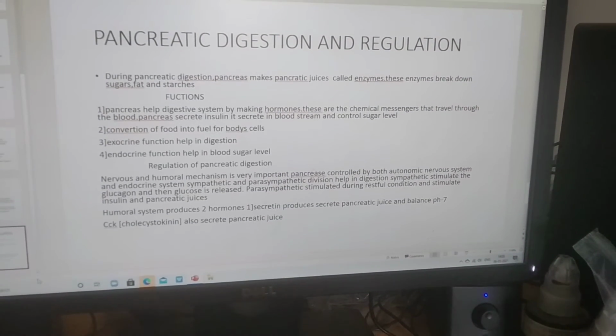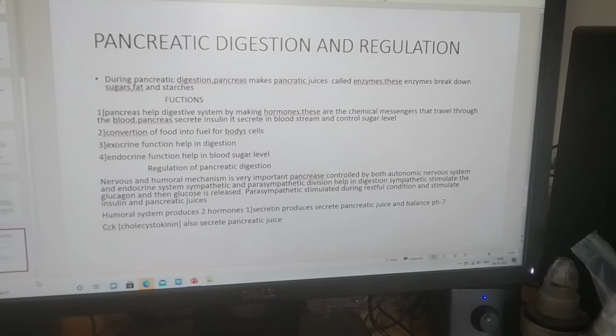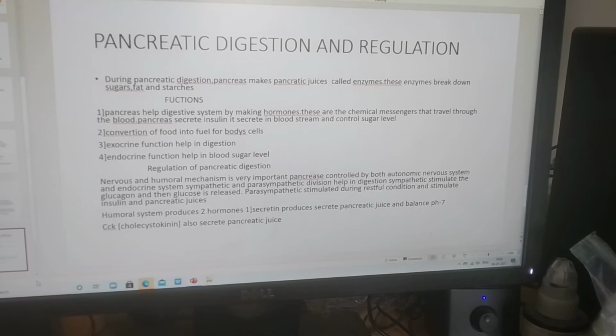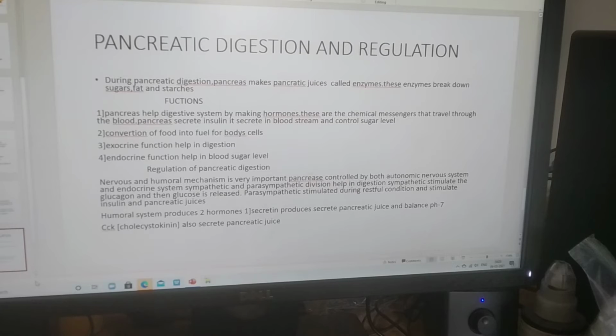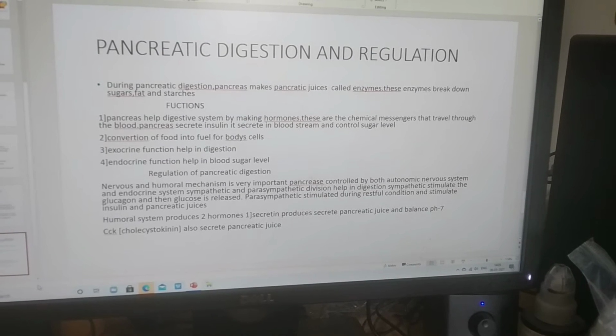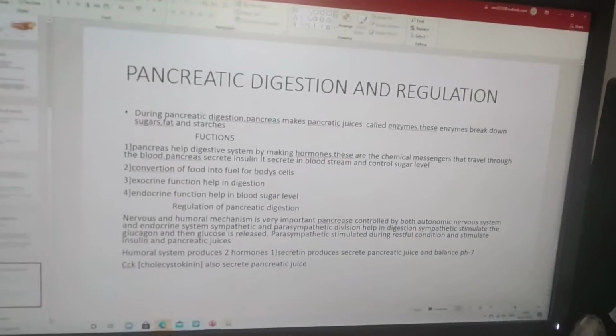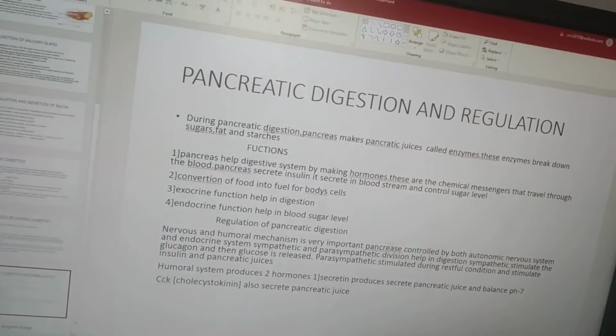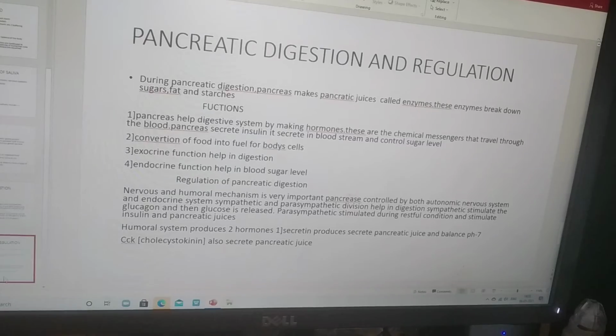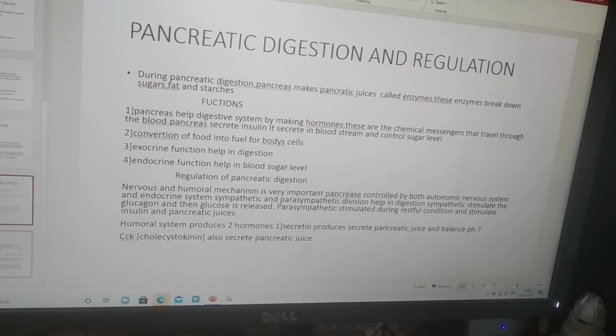Then the humoral system produces two types of hormones. Secretin secretes pancreatic juice and balances pH 7. Then CCK, meaning cholecystokinin, also secretes pancreatic juice. This is all about pancreatic digestion, its function and regulation.